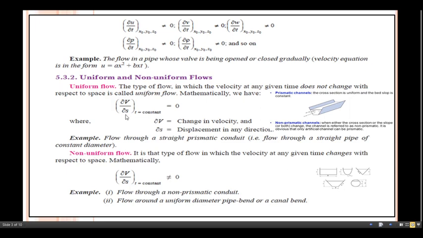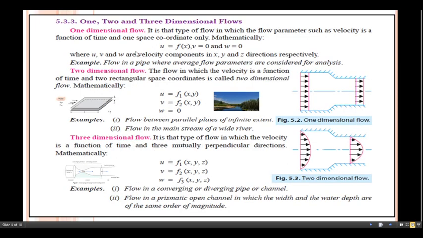Here the space ∂s indicates the displacement in any direction. Okay, if I consider the x, y, z directions, we can get that particular point once again: x naught, y naught, z naught, etc. Let us see about this one: 1, 2, and 3-dimensional flows. So what about one-dimensional flow? It is that type of flow in which the flow parameter such as velocity is a function of time and one space coordinate only.